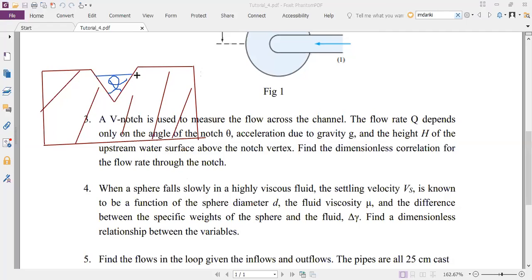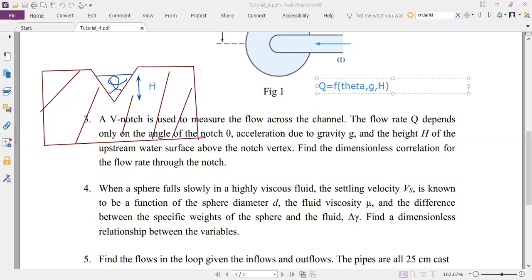If I know this height of water, let us say it's capital H. Converting this into an equation, the flow rate Q is a function of theta, the acceleration due to gravity g, and the height of the water surface above the notch vertex h.